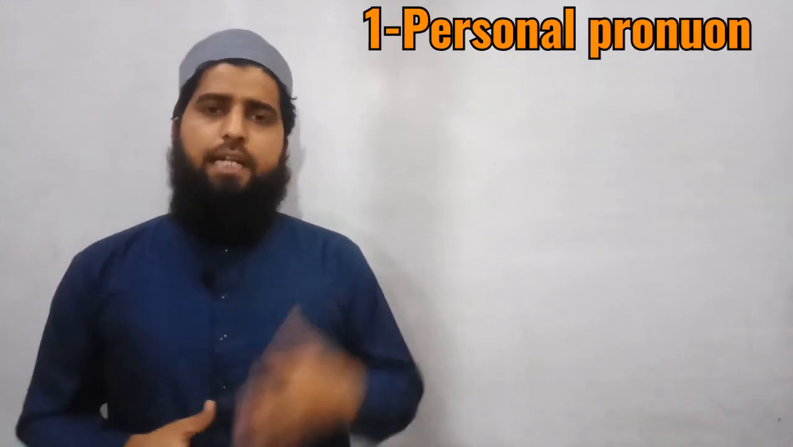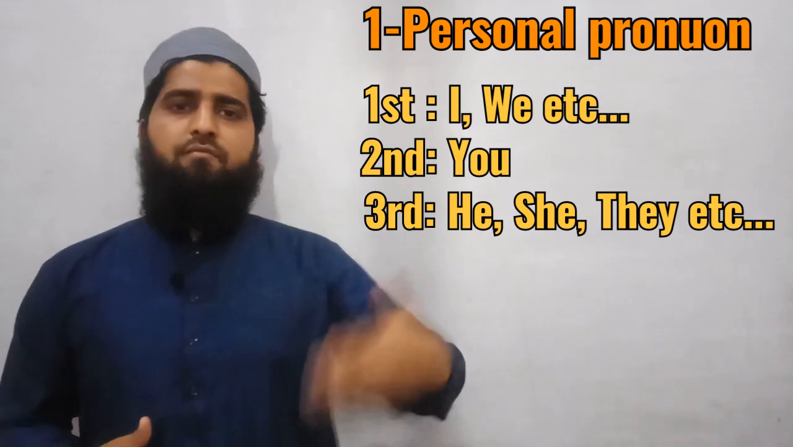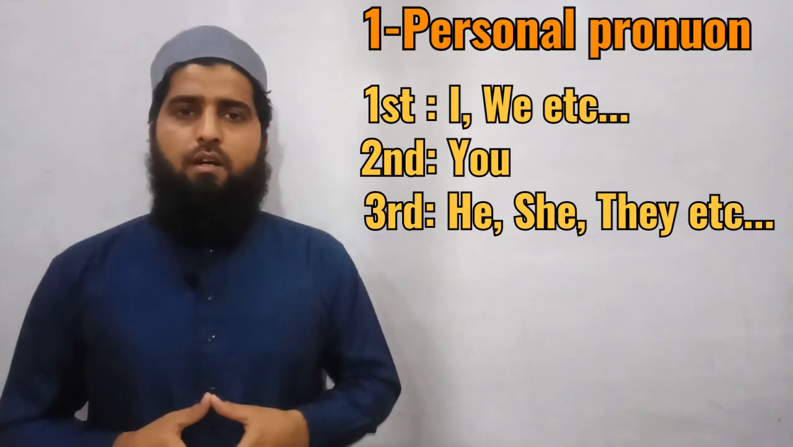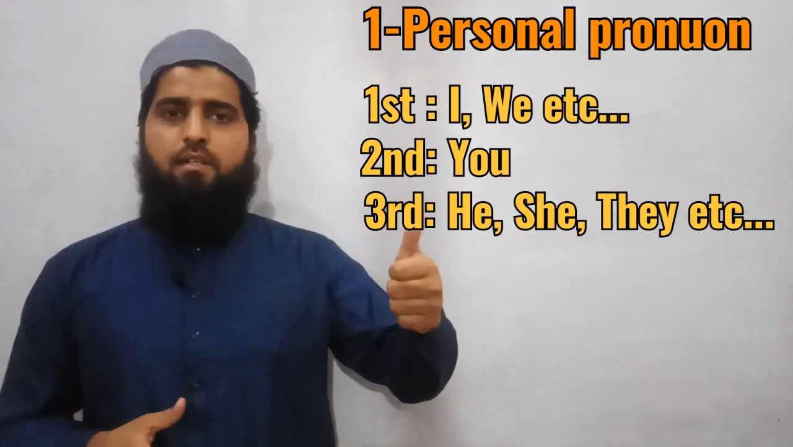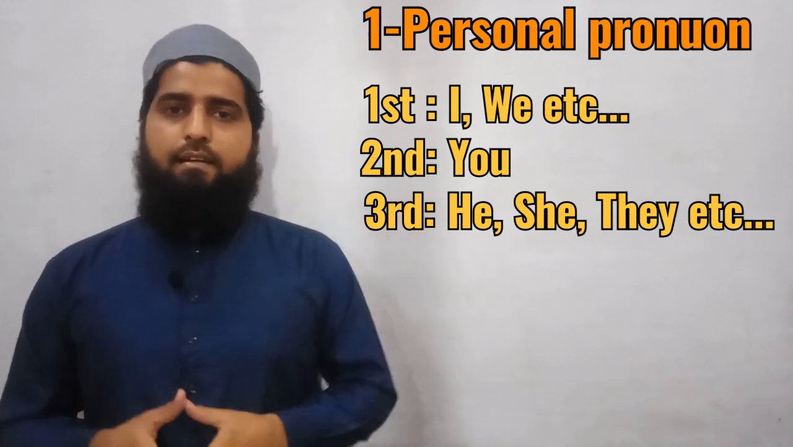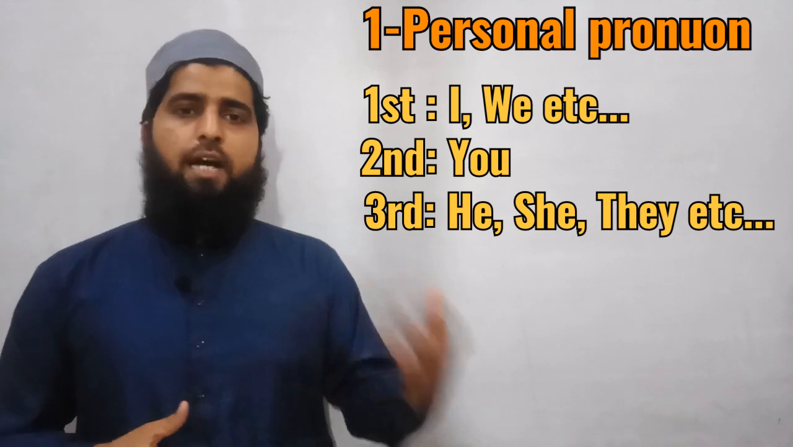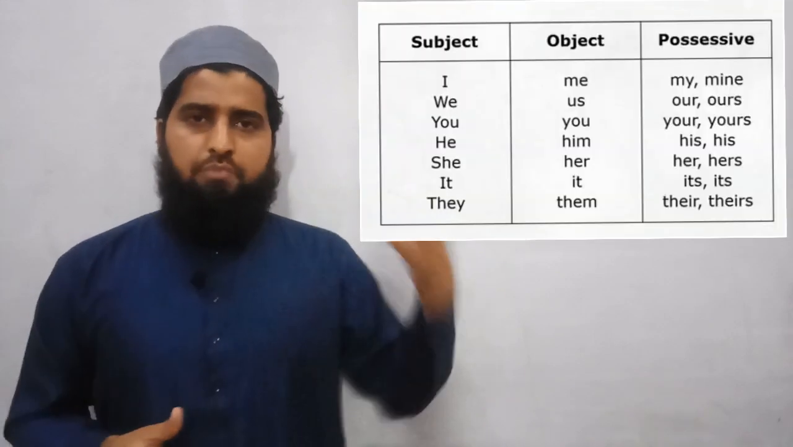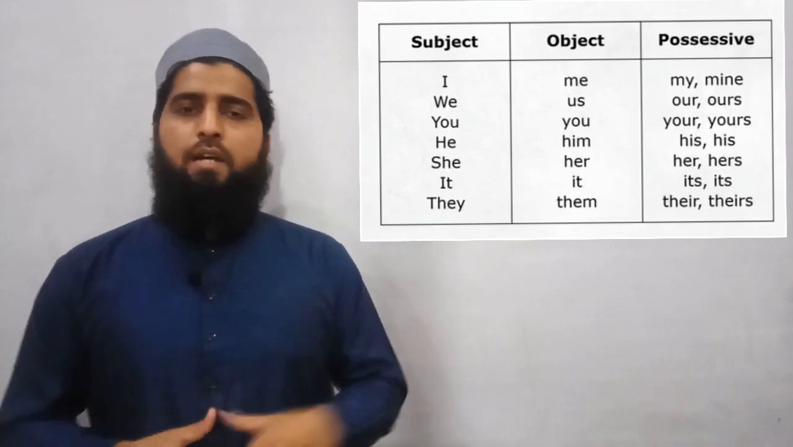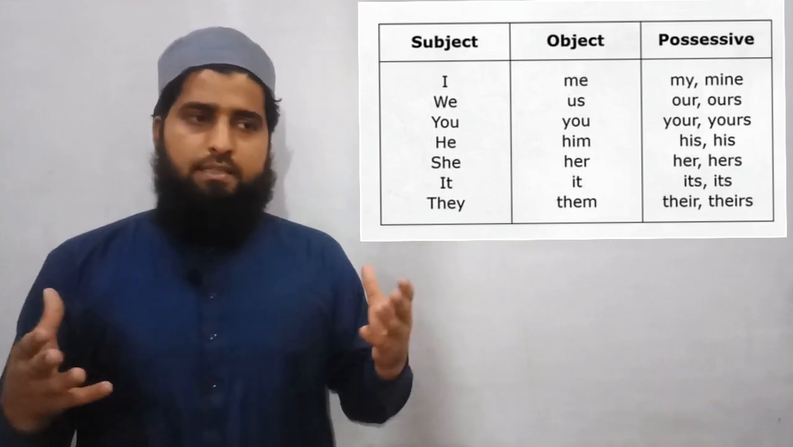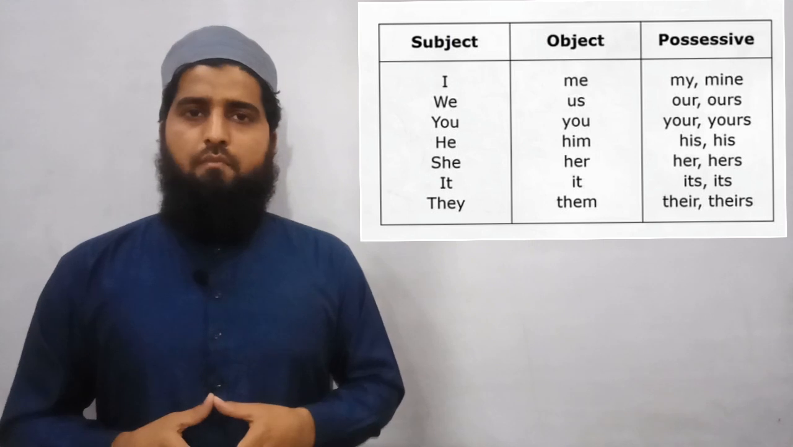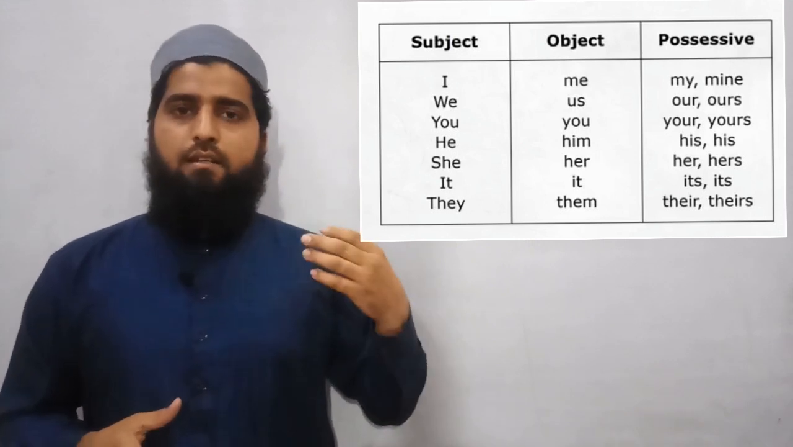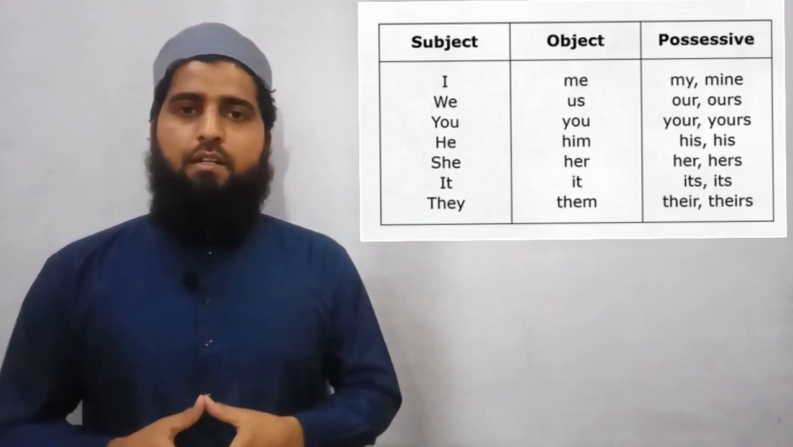Personal pronoun. It relates to persons. We have three persons in English grammar. First is first person, that is I, we, etc. For second person we have you, and for third person we have he, she, they, etc. But personal pronoun also has different forms: subjective form, objective form, and possessive form. Subjective form: I, we, you, he, etc.